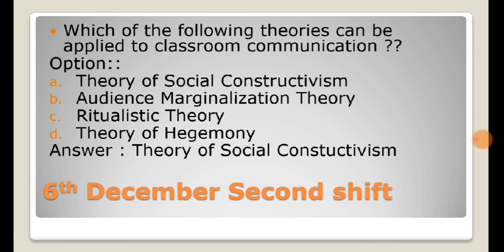Now, which of the following theories can be applied to classroom communication? Now, in the morning shift also we had seen that there was a question from classroom communication, as well as in the evening shift we can see that there is a question on classroom communication. So, the options given are theory of social constructivism, second is audience marginalization theory, third is ritualistic theory, D is theory of hegemony. Now the answer, theory of social constructivism, is right.